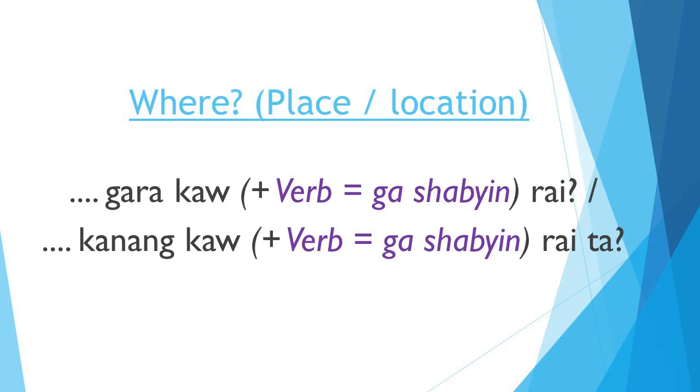Let's learn how to ask the where question sentence in order to know a place or location. The sentence ending with gara, ko, rai, with the main verb in between, or the sentence ending with gnang, ko, rai, ta, with the main verb in between. This will be the pattern for asking where question sentences.